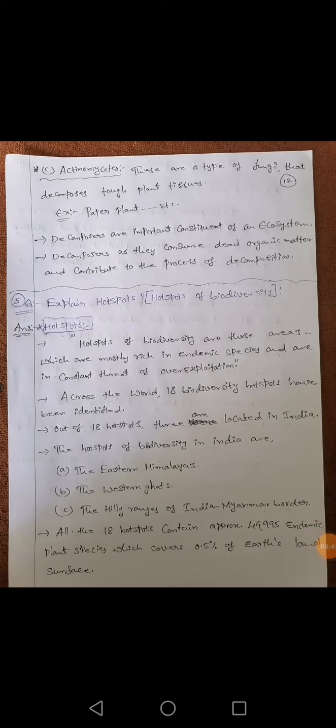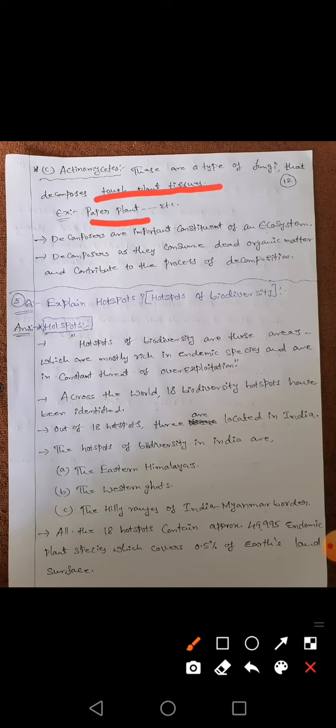And the third one is about actinomyces. It is also a type of a decomposer, but it will play a major role in paper plant. Means it will destroy the waste material like, see here, tough plant tissues. Those material is strong. At that time these actinomyces break down the material, which is useful for the mixing of the waste material to the earth.